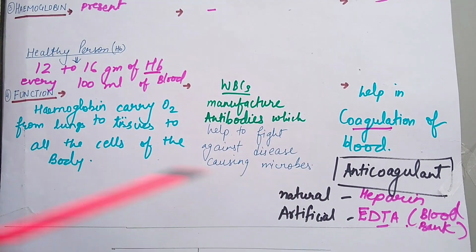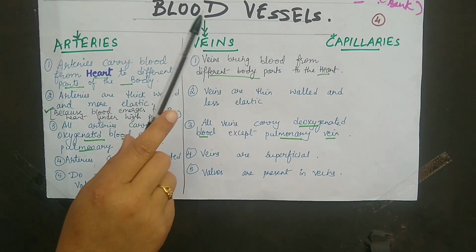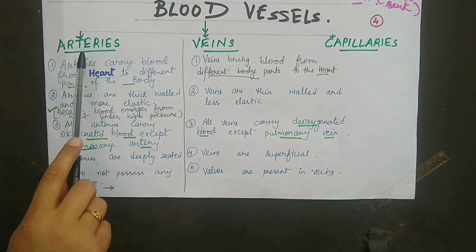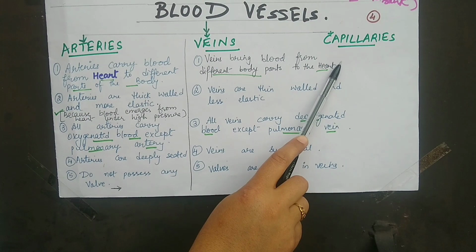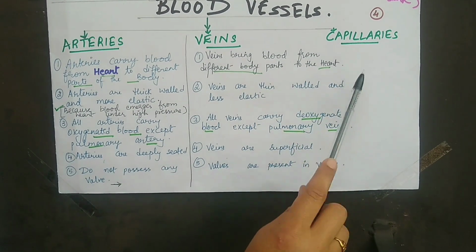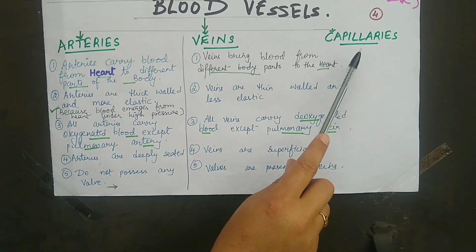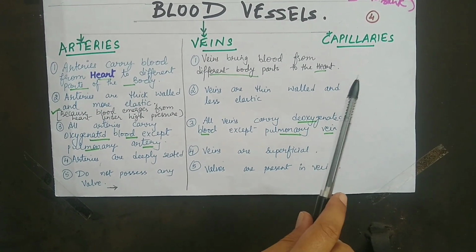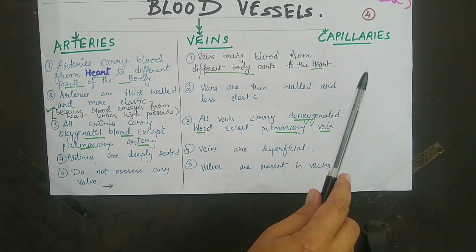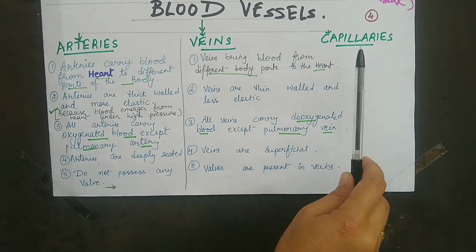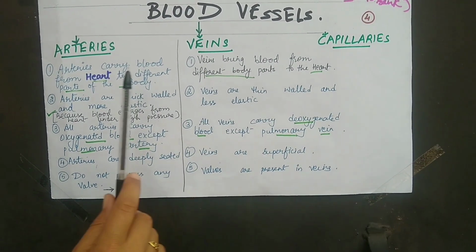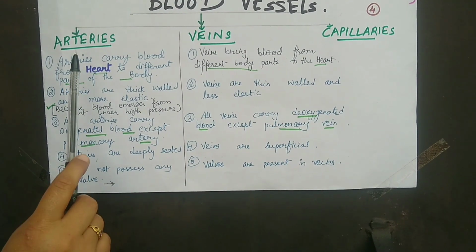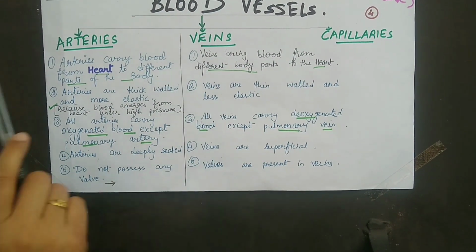Next is blood vessels. Students, blood vessels are of three types: arteries, veins, and capillaries. Among these three, capillaries are the thinnest because they are made up of a single layer of cells, and through them all the exchange of gases and transportation of nutrients and hormones from blood to the cells takes place. Let us discuss the differences between the two main blood vessels, arteries and veins.